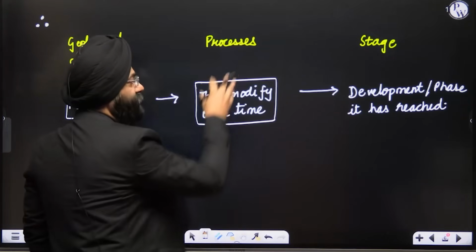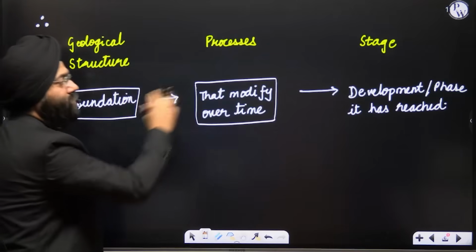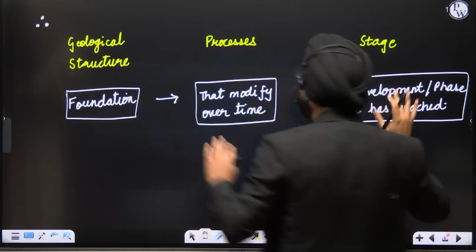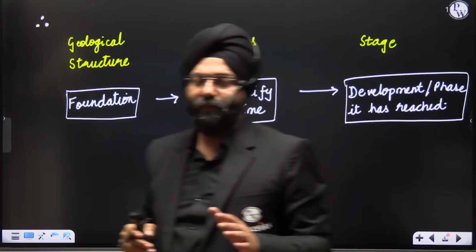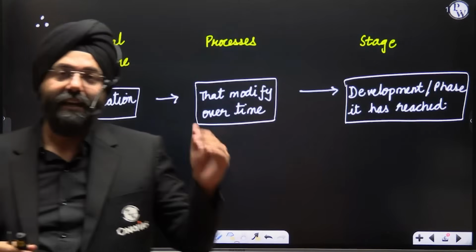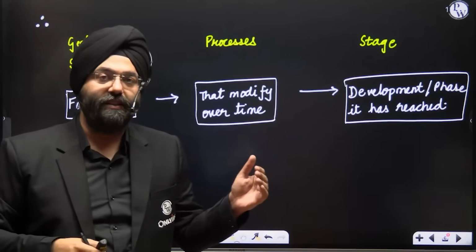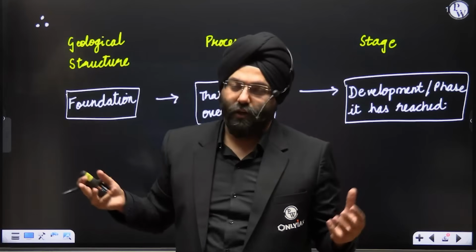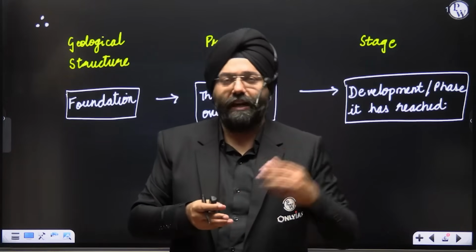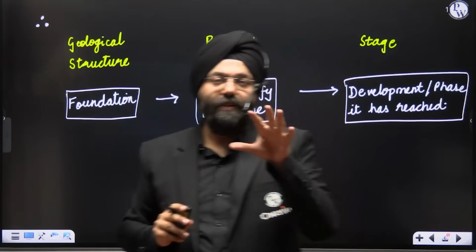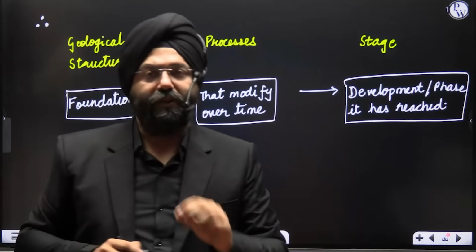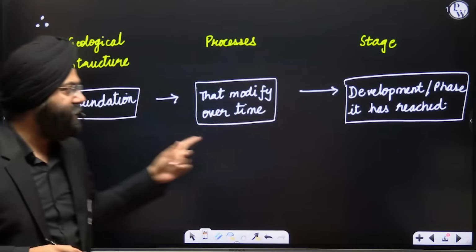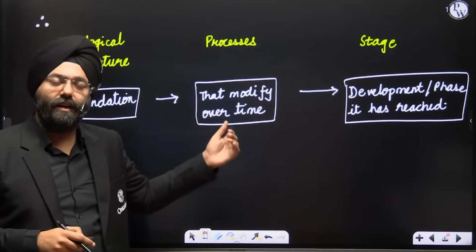So processes are basically that modify this foundation over time. Stage is the development or the phase where this foundation has reached. To which stage is it right now? So stage is, in the process of these endogenic and exogenic forces, which position or phase of development this particular foundation is lying in right now. It can be in the youth, it can be in the mature, it can be in the old stage. So this is the brief idea of the statement that was mentioned in your NCERT. We know that as we move ahead, we will be analyzing that even better. But this is often neglected by the candidates, so I've taken this in prior so that you understand it.